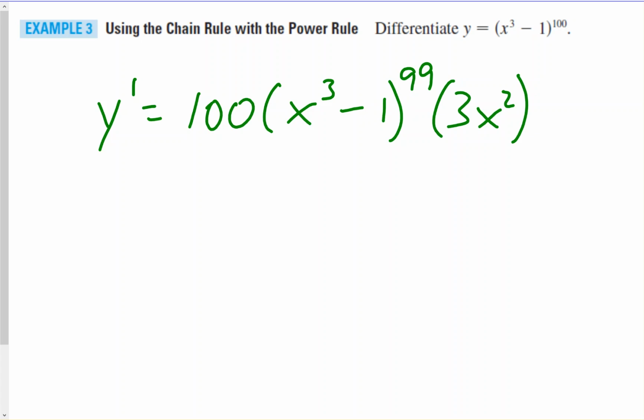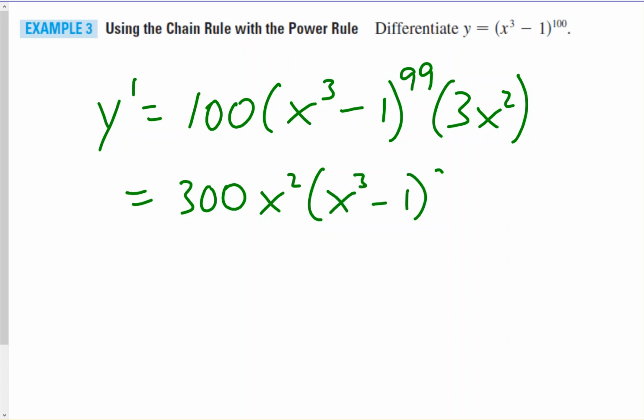Then to simplify a little bit, we have 100 times 3, and we could bring the x squared to the front. So 100 times 3 would be 300. Bring the x squared in front. So 300x squared times x cubed minus 1 to the 99th power. And that would be it.